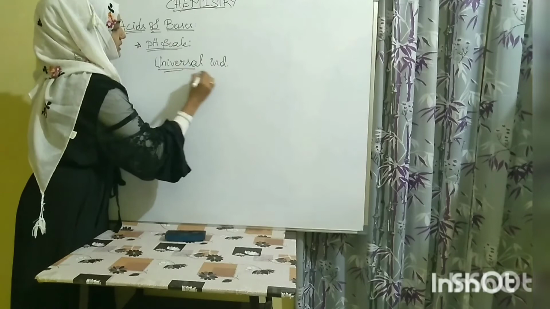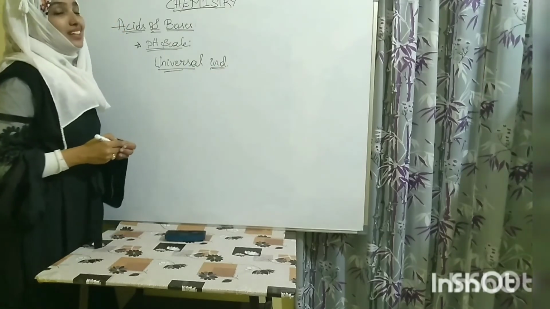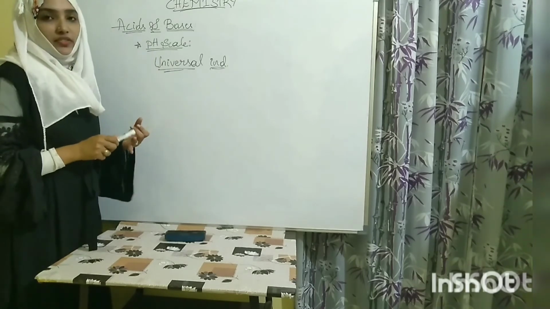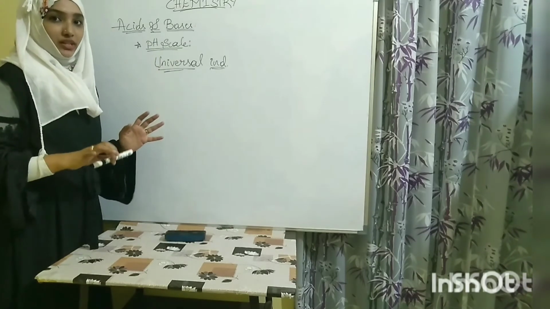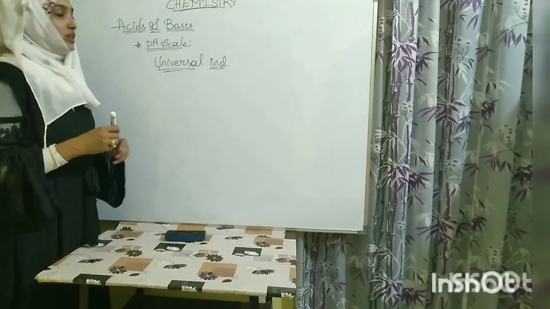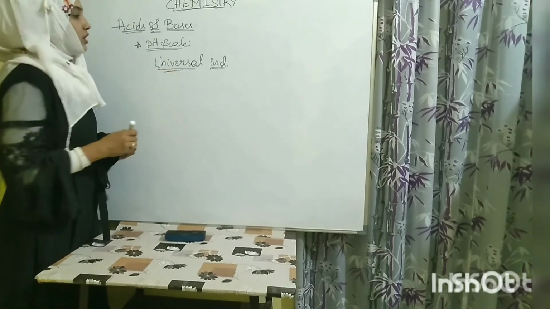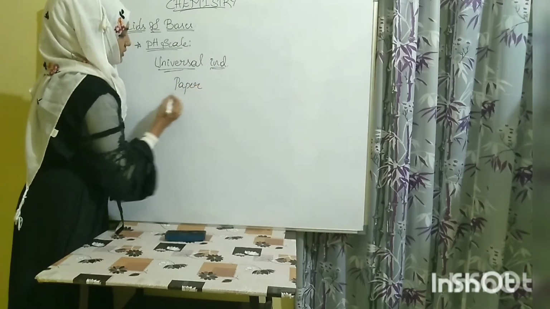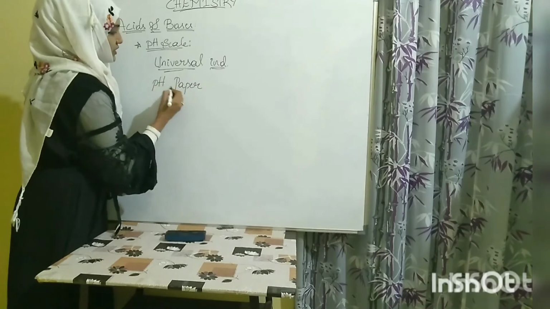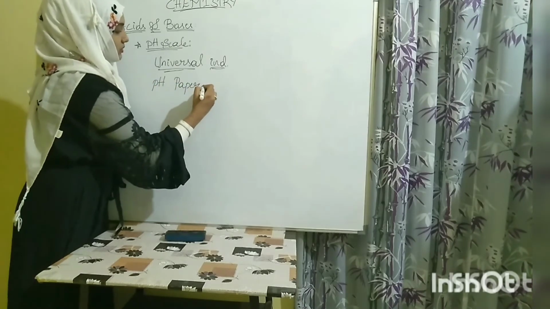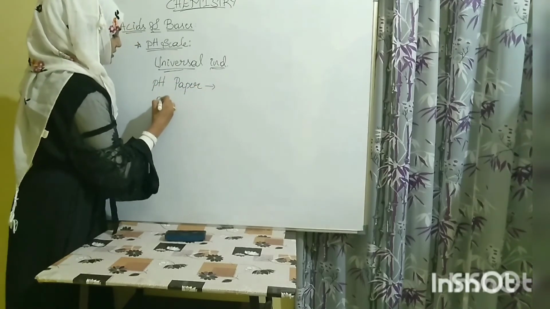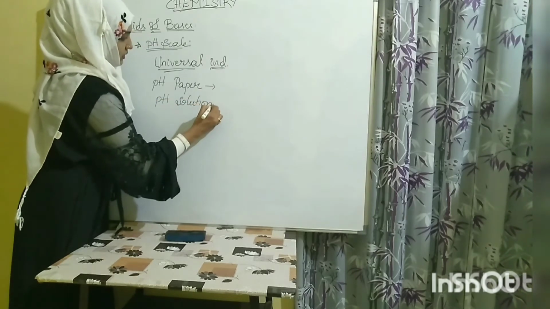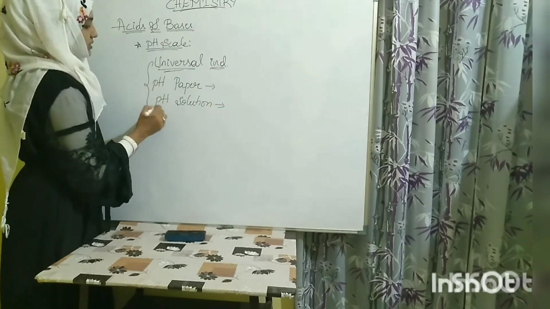In the universal indicator, all the indicators which I previously told in the previous video, the methyl orange, phenolphthalein and all are mixed together. There are two types of universal indicator. One is a paper, we call that pH paper, and another one is pH solution.